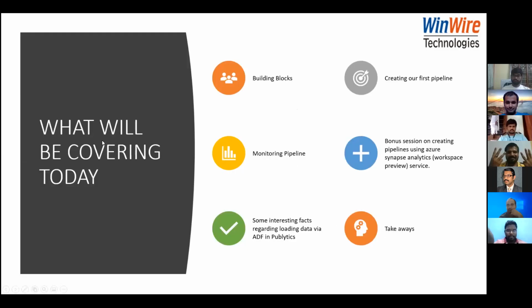So let's get started. Setting out the agenda for today, we'll be discussing some of the building blocks in a pipeline, the objects that make up a pipeline. Then obviously we'll start creating our first pipeline. We'll see how we can monitor a pipeline. And if time permits at the end, I will give you a glimpse of a new service that has been introduced by Microsoft in the last year, known as Azure Synapse Analytics Workspace Preview.